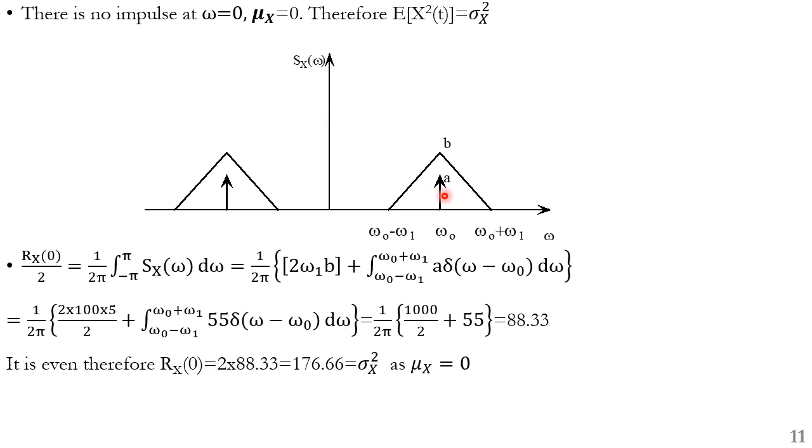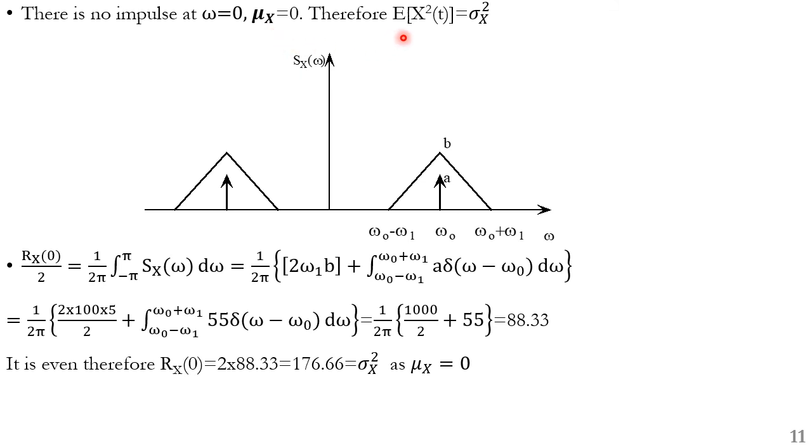Since it is an even function, we will flip this and so we will be getting two spectrums here on the omega axis. A very important observation you can make here: there is no impulse at omega equal to 0. If there is no impulse, it is understood that the mean value is equal to 0.